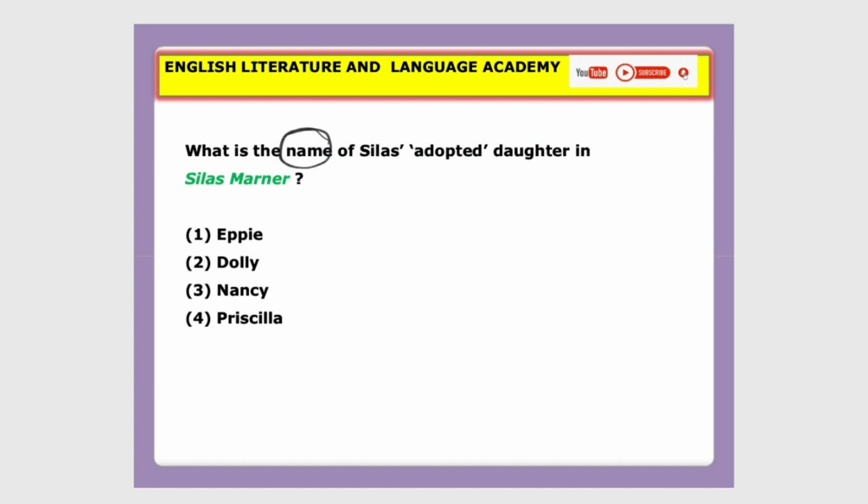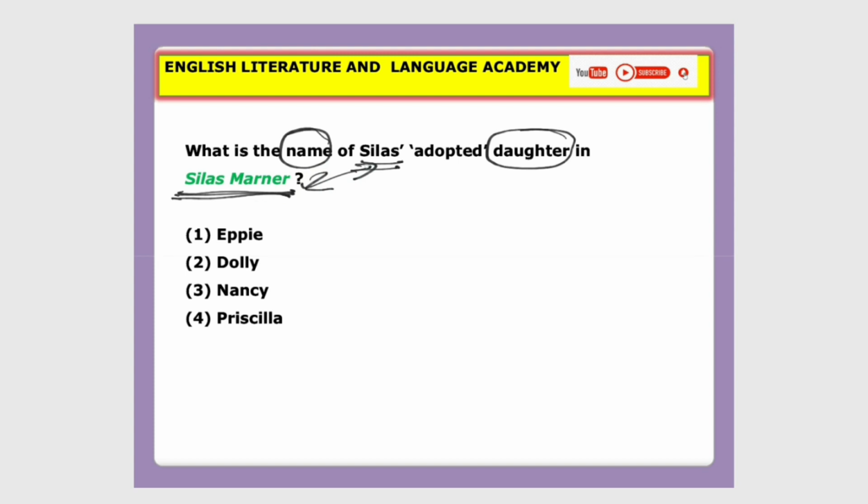What is the name of Silas' adopted daughter in the novel Silas Marner? Look at the name of the novel, Silas Marner, and a very important character, the protagonist, is Silas.